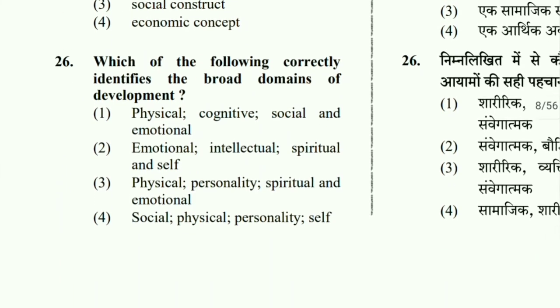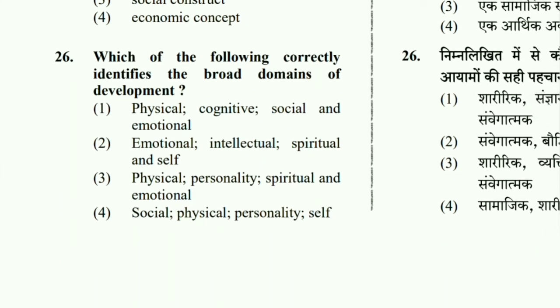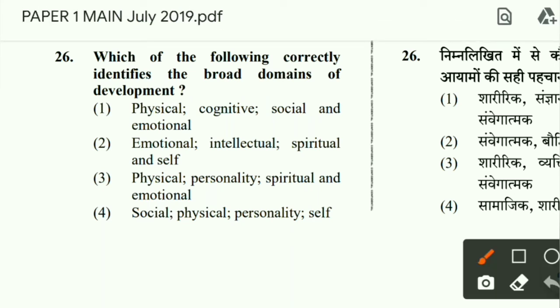Then question number 26. Which of the following correctly identifies the broad domains of development? Look, when we think of development as a broad domain, physical is a narrower domain, because physical development of an individual is within the individual itself. Cognitive is so. Social is a broad domain. Emotional is again a narrower domain. But let us check out the options where all the options are of broad domain.